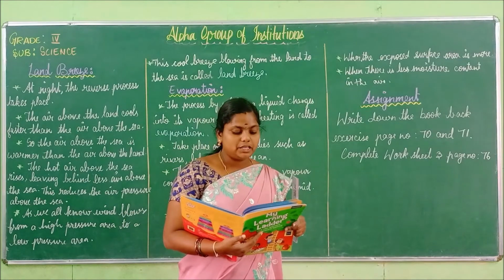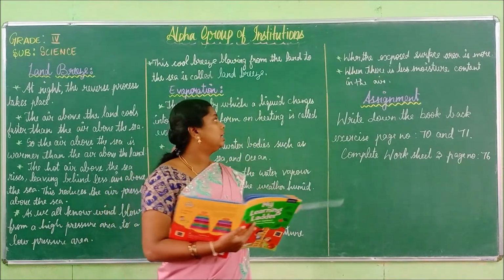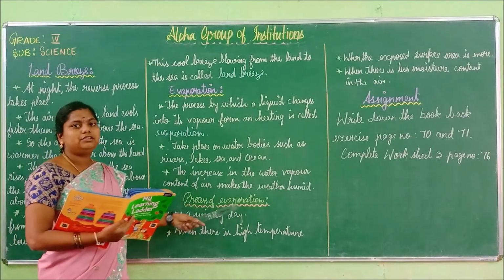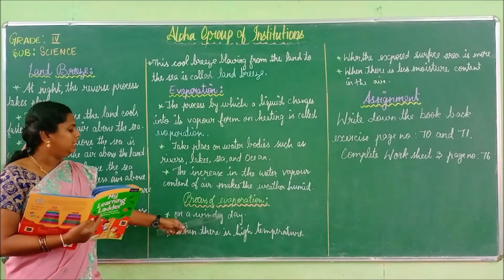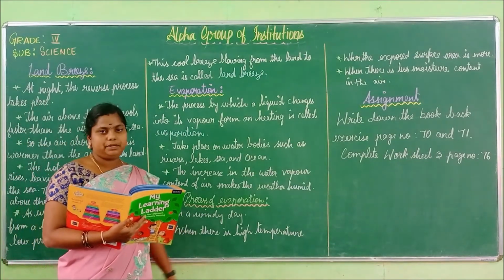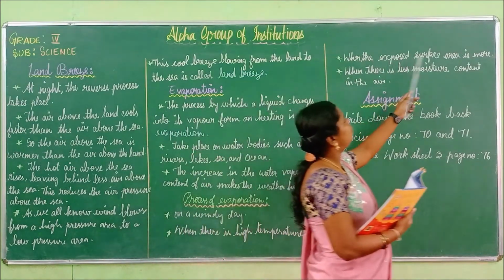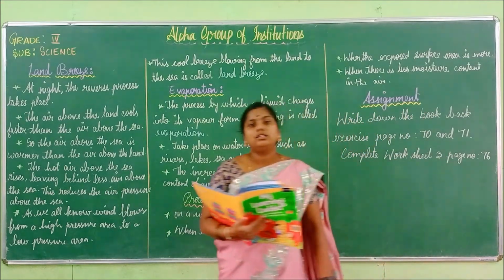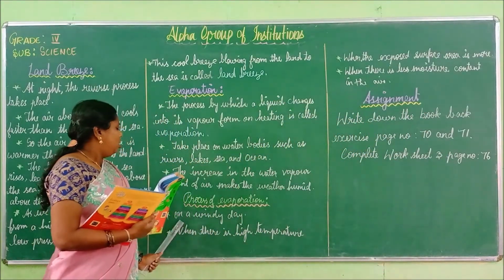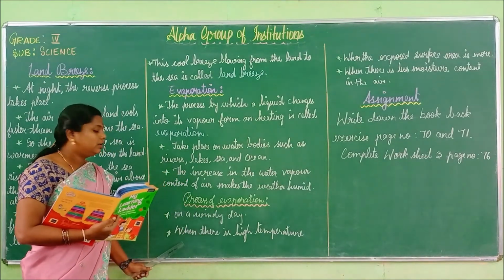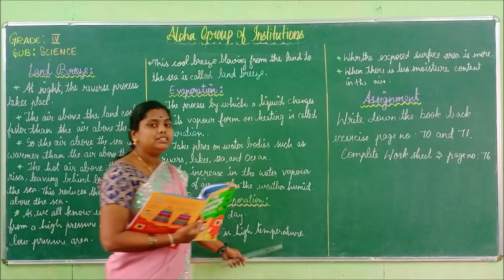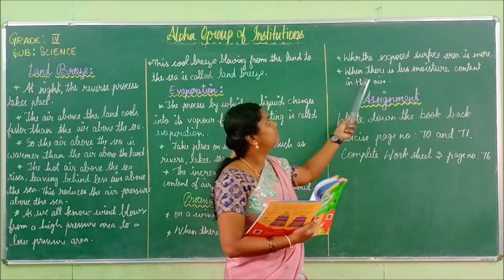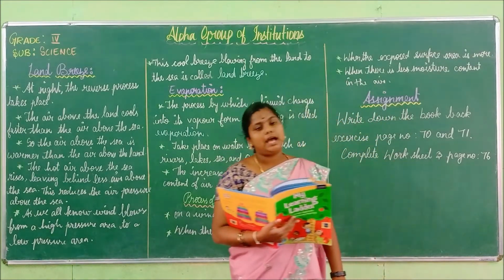So the process of evaporation happens faster under the following conditions. One, on a windy day; two, when there is high temperature; three, when the exposed surface area is more; four, when there is less moisture content in the air. So what are the four conditions, children? On a windy day. Next, when there is high temperature. The third one, when the exposed surface area is more. The fourth one, when there is less moisture content in the air. So children, is it clear?